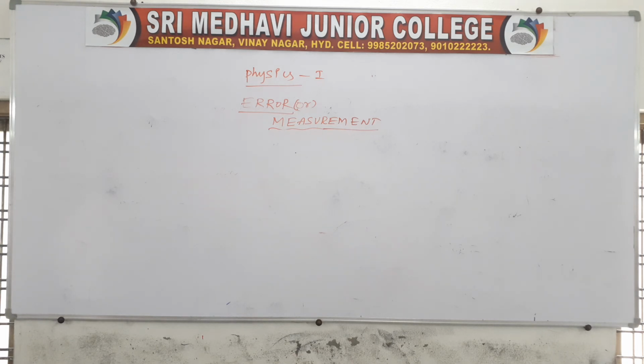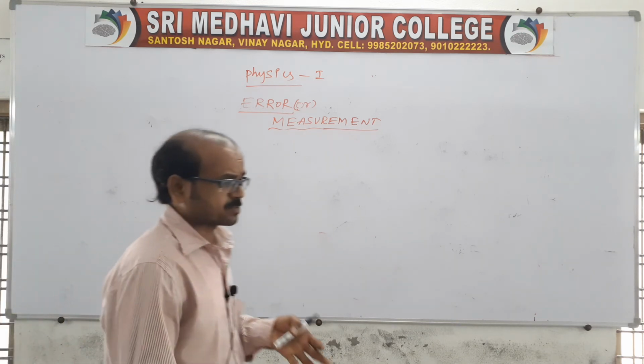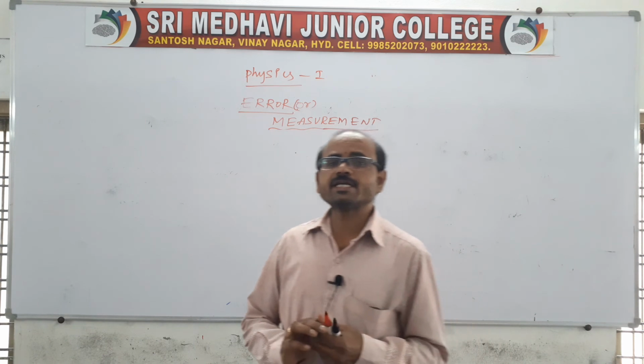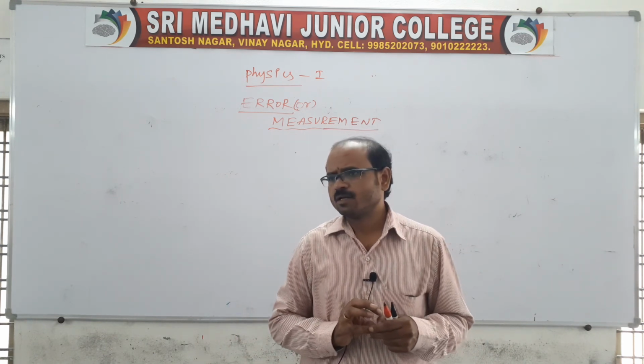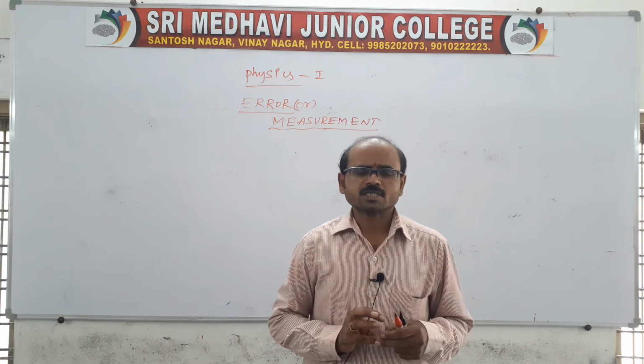This is about types of errors, or the quantity approach. I will tell you a little related to this quantity approach, or types of errors.